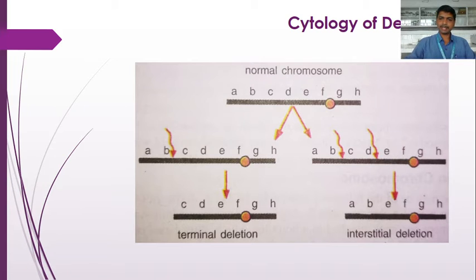Why is it called interstitial or intercalary? Because the middle portion of the chromosome has been deleted. Why is it terminal? Because the terminal portion of the chromosome has been deleted. To delete a terminal portion, a single break is sufficient. But for intercalary or interstitial deletion, two breaks should occur, due to which the middle portion is deleted. So this is the interstitial deletion.